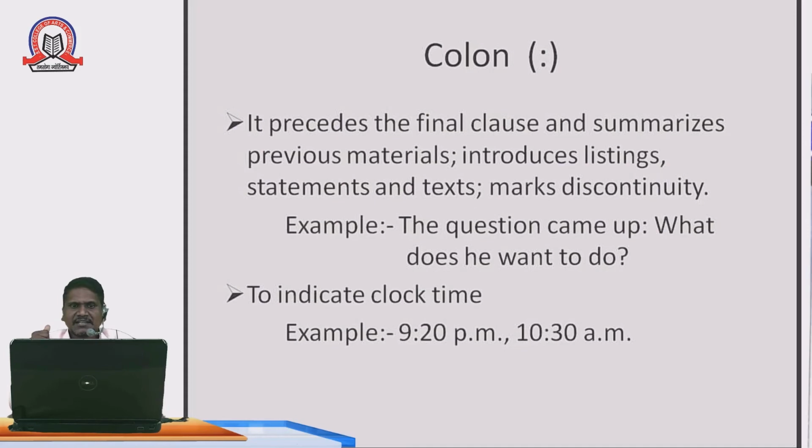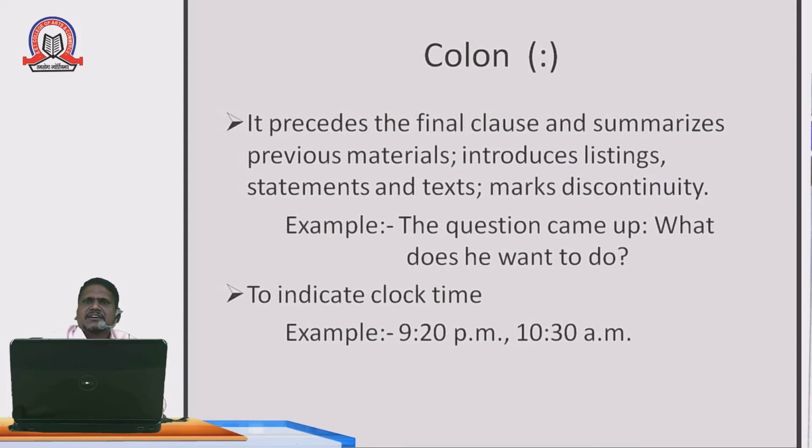Another importance of the colon is to indicate clock time. For example, 9:20 p.m. means 9:20 p.m. If I don't use the two dots here, then there is no indication of time. So we must use the colon to indicate a particular time. See, 10:30 a.m. If I do not use the colon between 10 and 30, then it does not indicate the time. So for this purpose, we must use the colon. Understood? These things are very important while writing articles.